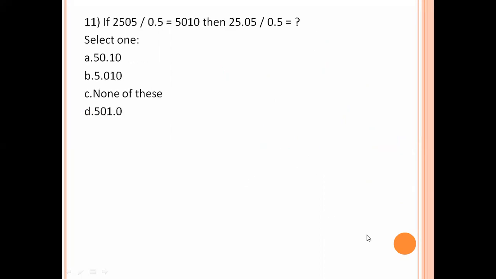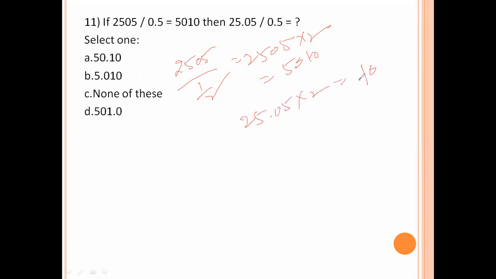Next one. 2505 divided by 0.5. Dividing by 0.5 means multiplying by 2. That means 2505 into 2, so we get 5010. Similarly, 25.05 into 2 is 50.10. Option number A is the right answer.